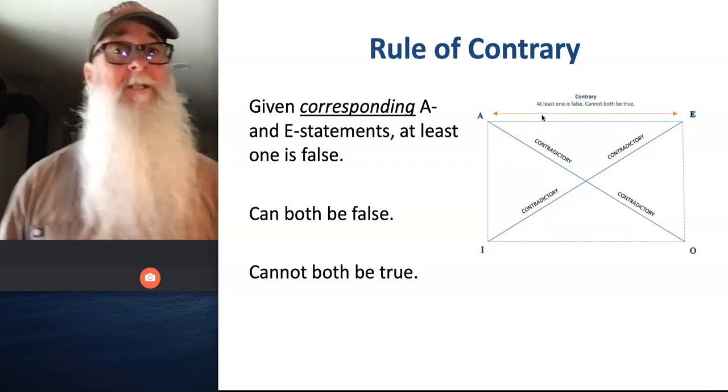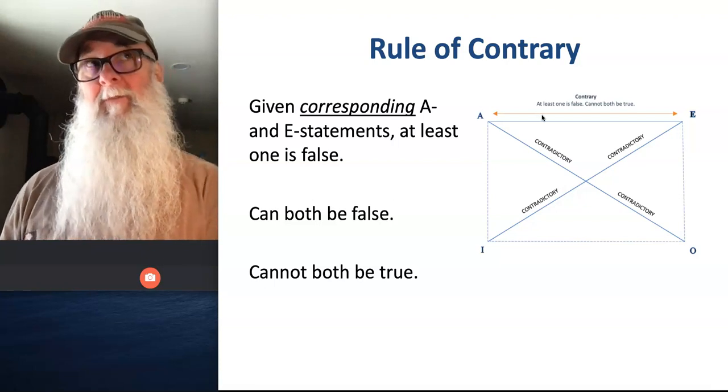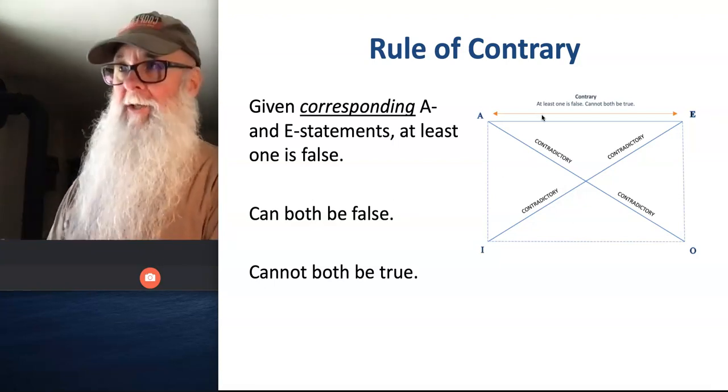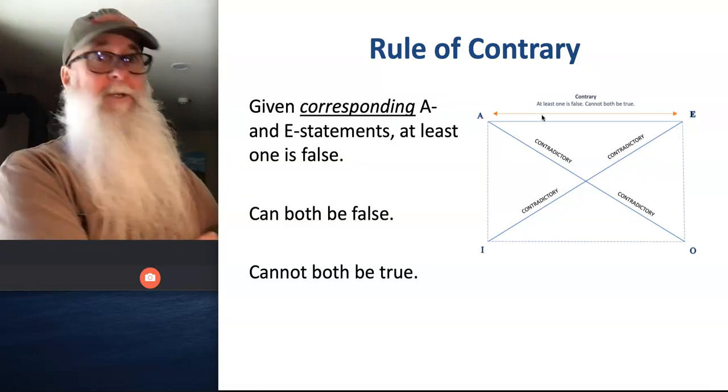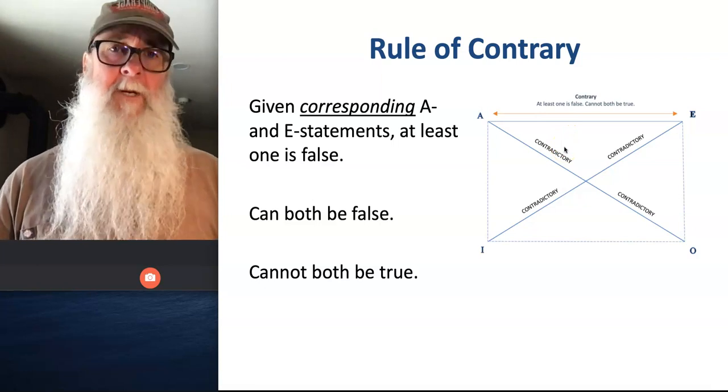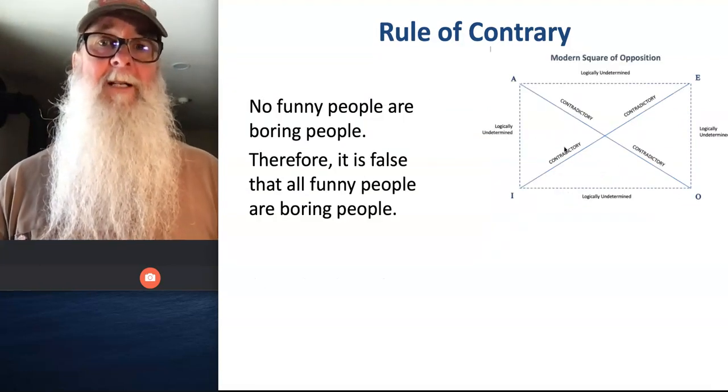They can both be false at the same time, like it's false that all dogs are brown animals, and it's also false that no dogs are brown animals. But it can't be true that all dogs are canines and true that no dogs are canines. Okay, so the rule of contraries says, given corresponding A and E statements, at least one is false.